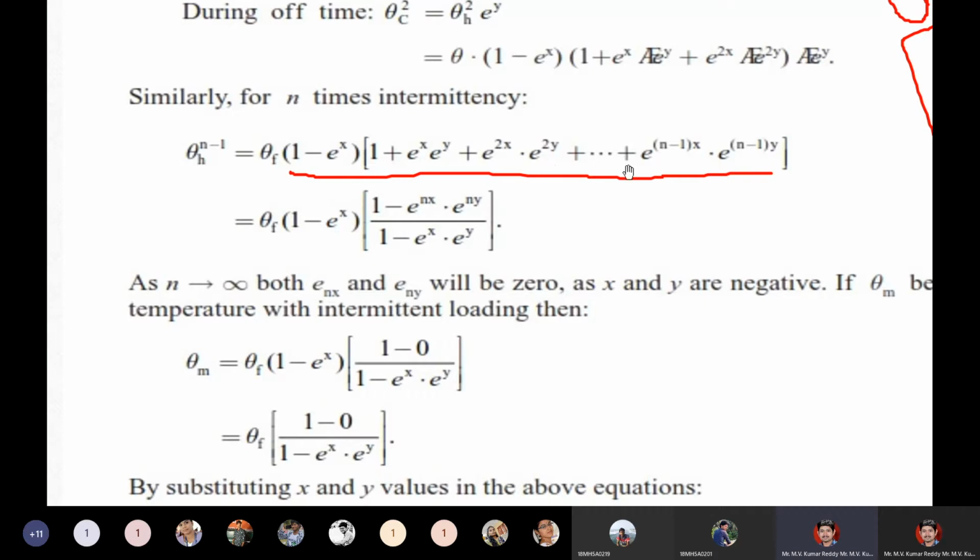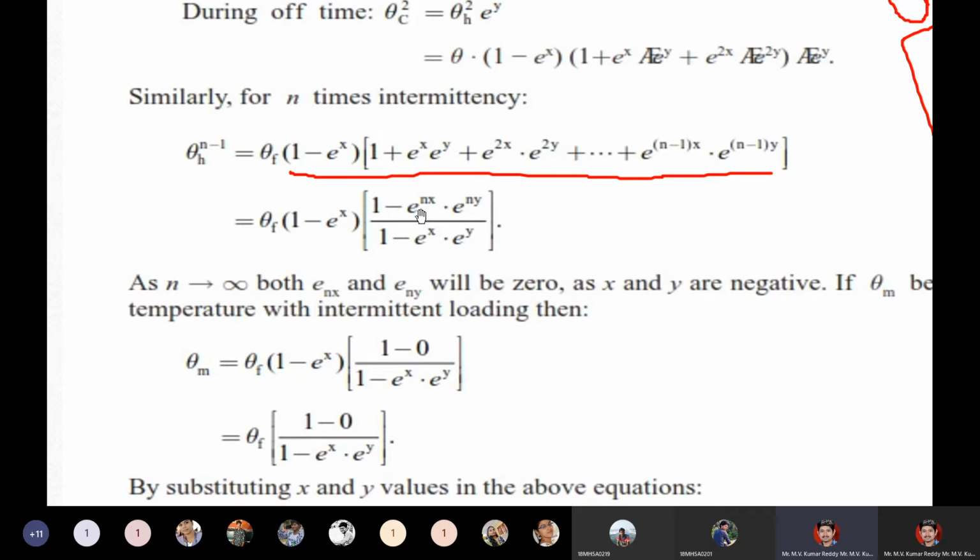This is the formula. In this formula we get n terms, n times intermittent. With the help of this expansion we can calculate this formula.